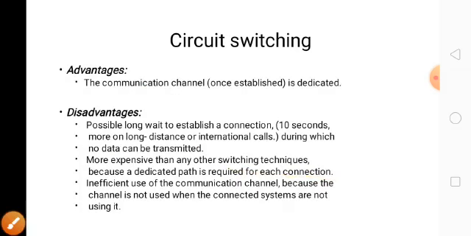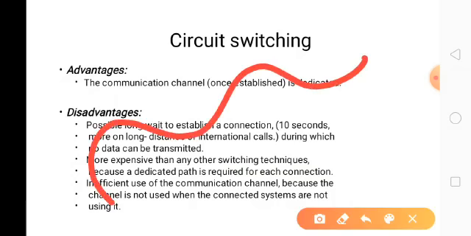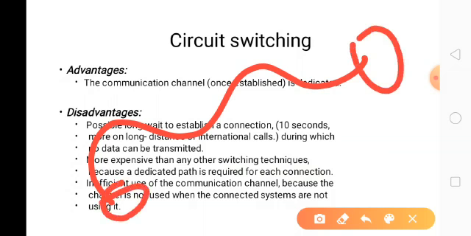Now the advantage is that it is a dedicated path. That is, one path is dedicated, established from sender to receiver. This is the advantage, because through this path we can send the data.